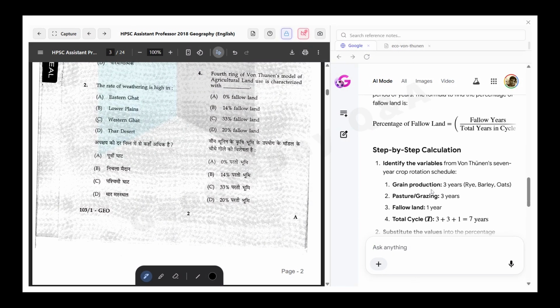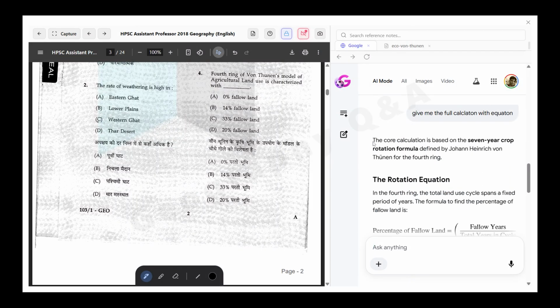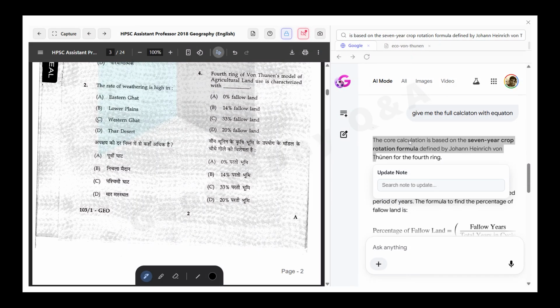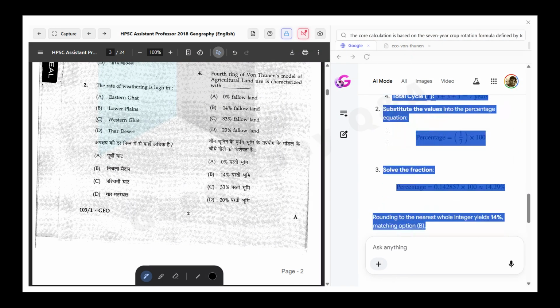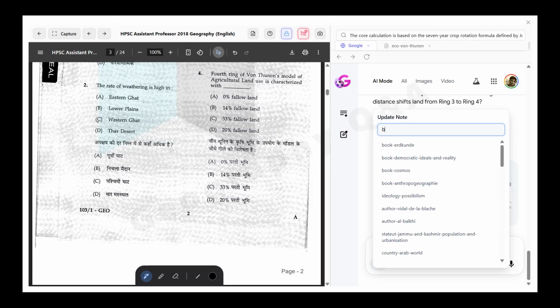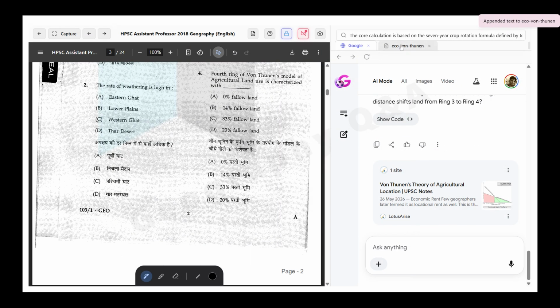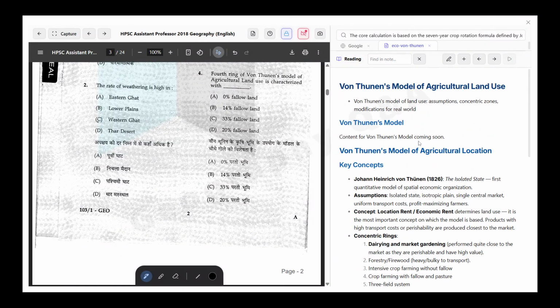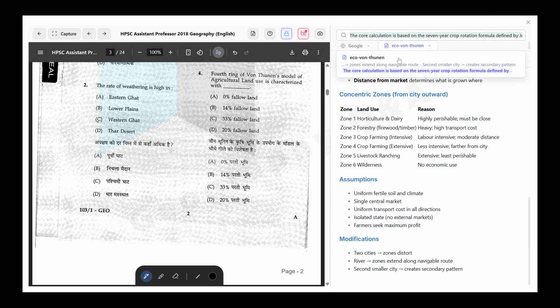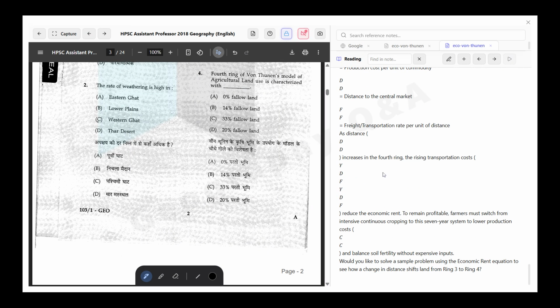So that means I want to update my notes with this extra information I just got from here. Von Thunen model of agricultural land use. So it is updated now. Need to fix it, but I'll do it later.